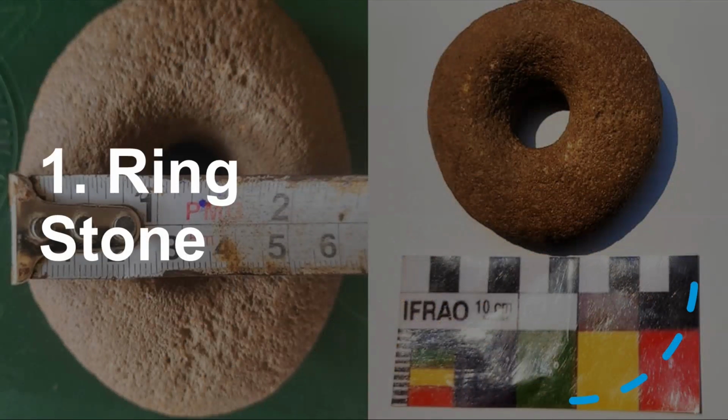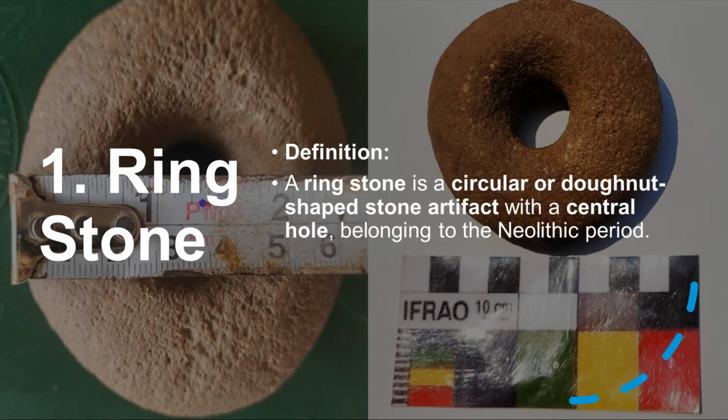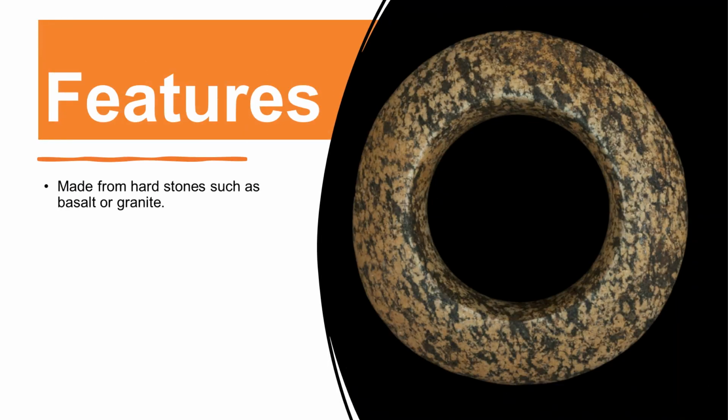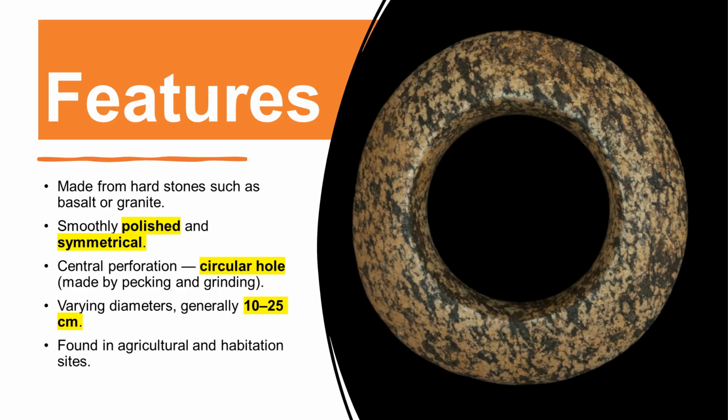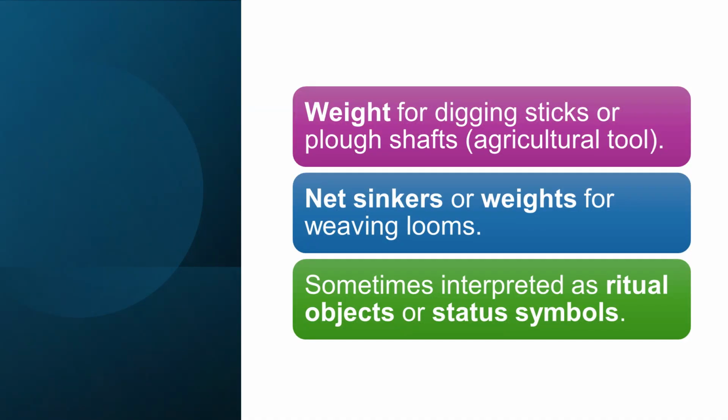1. Ringstone. Definition: a ringstone is a circular or donut-shaped stone artifact with a central hole, belonging to the Neolithic period. Features: made from hard stones such as basalt or granite, smoothly polished and symmetrical. Central perforation, a circular hole made by pecking and grinding. Varying diameters, generally 10 to 25 centimeters. Found in agricultural and habitation sites.